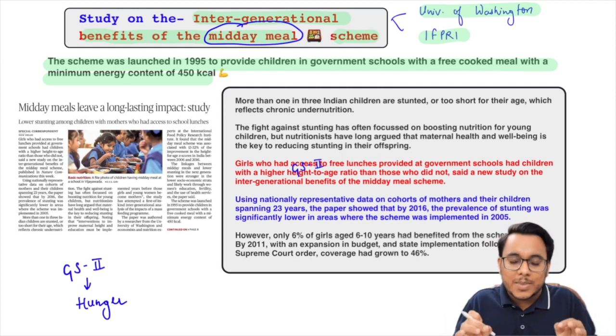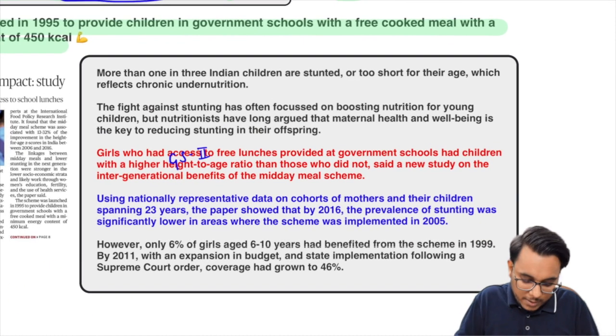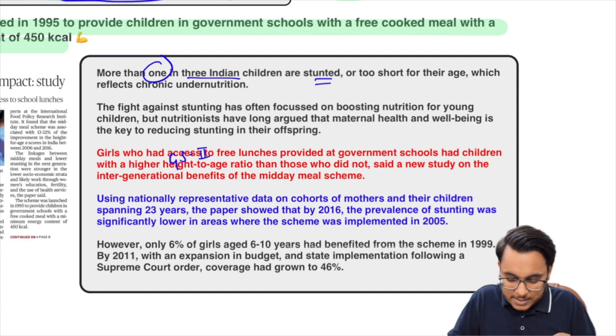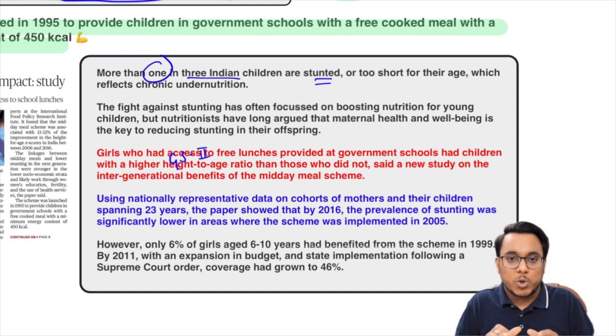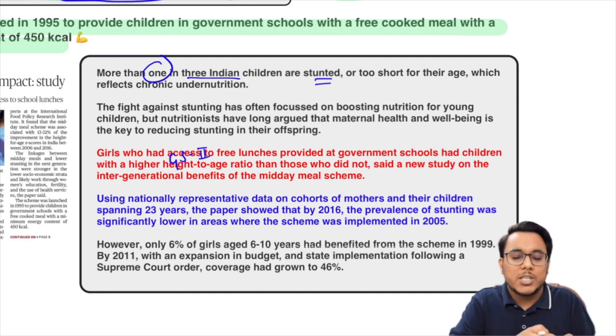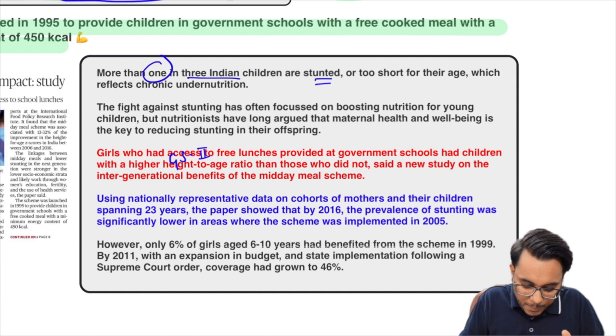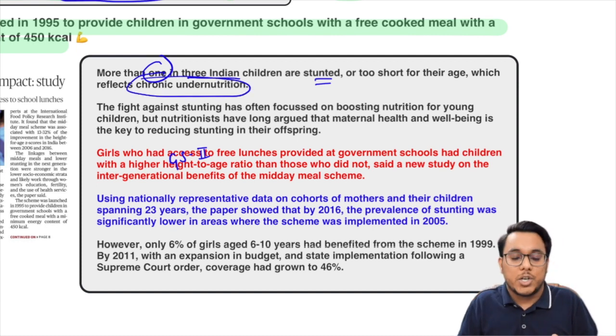Now guys, first of all, when we talk about nutritional standards in India, the condition is not very good. One in every three Indian children is stunted. Stunting is the height to age ratio. If a person is not tall enough in comparison to their age, then the child will be called stunted. Stunting is a problem because of chronic undernutrition. Now for removing undernutrition, many schemes have been started by the government.